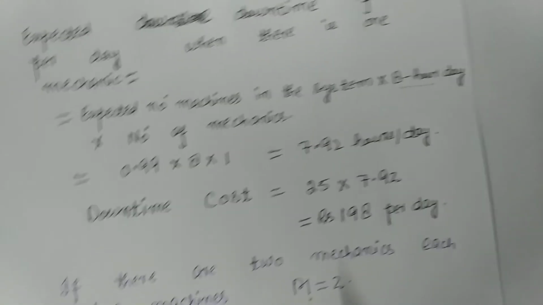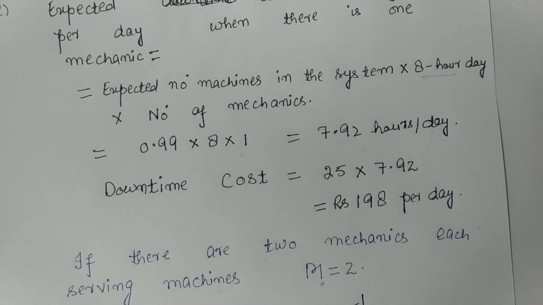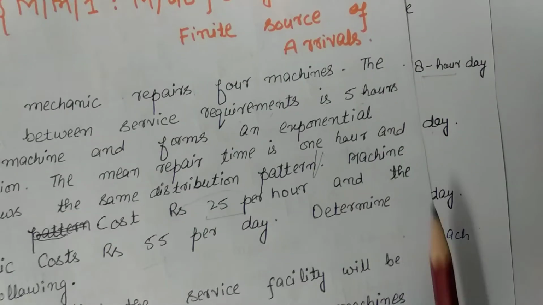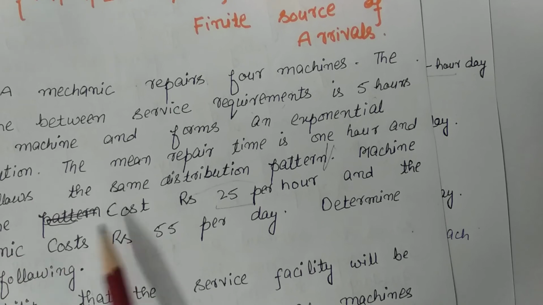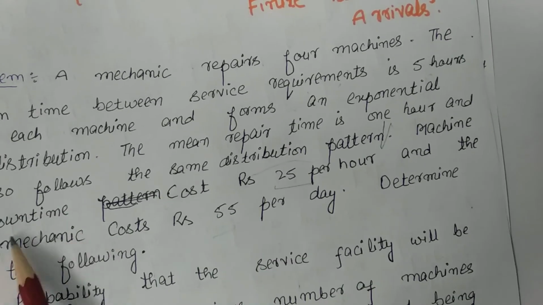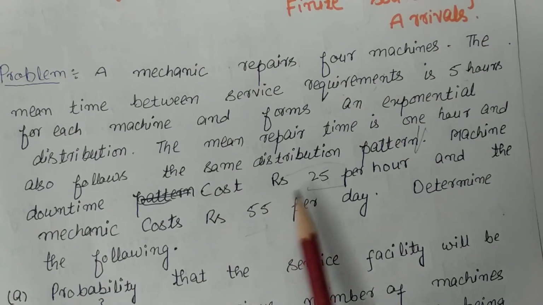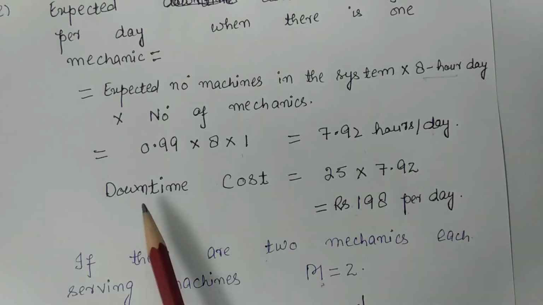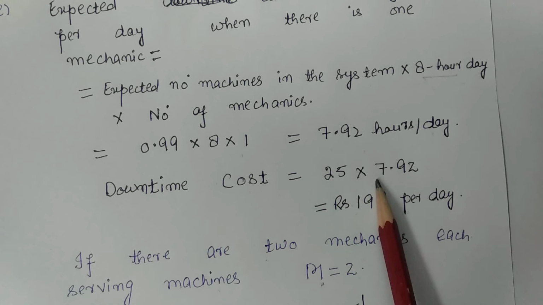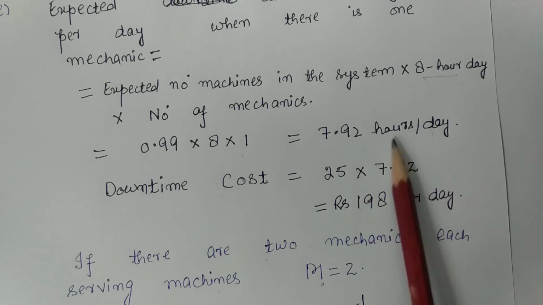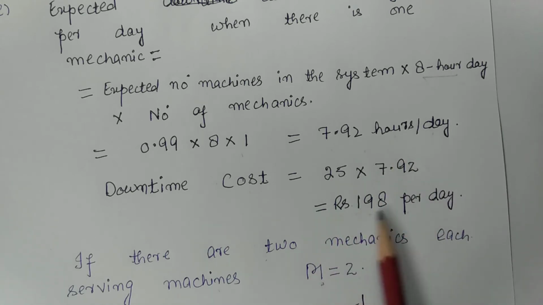So the downtime cost will become, now in the question it is given that the machine downtime cost is Rs 25 per hour. So the total downtime cost will become 25 into 7.92 hours. So it will become Rs 198 per day.